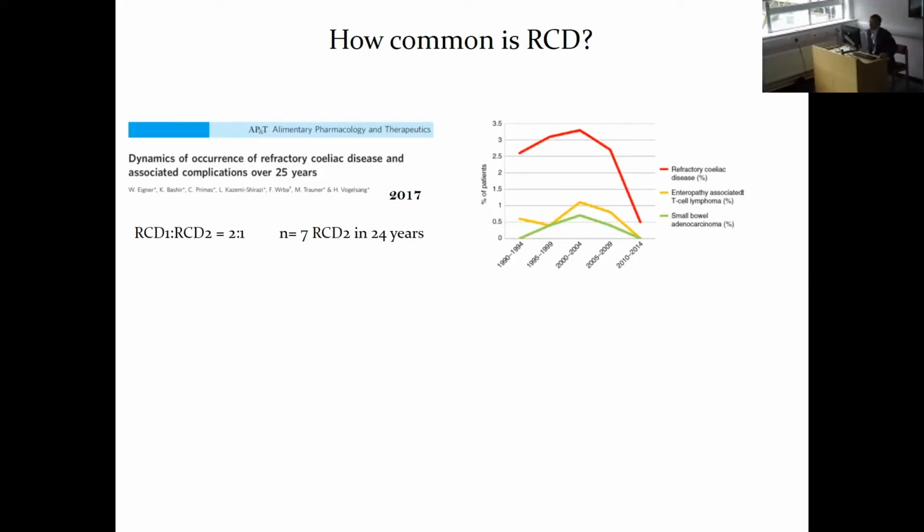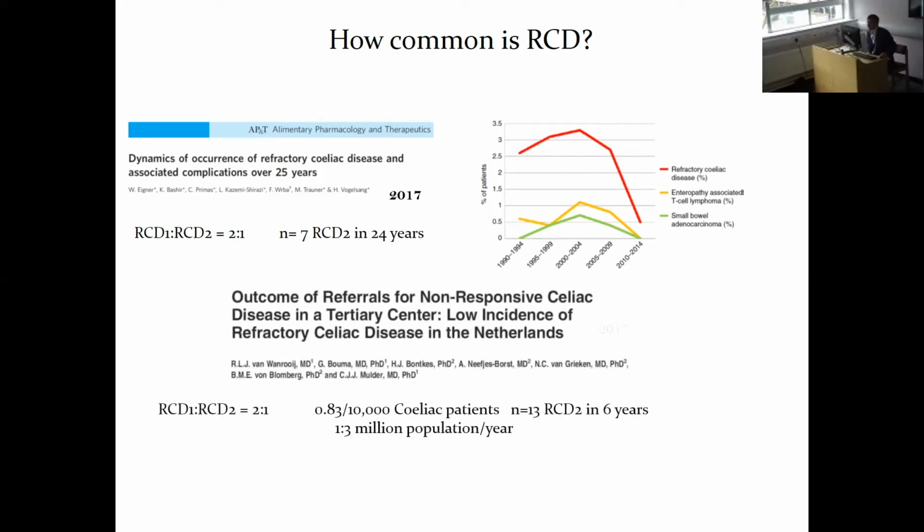The graph on the right shows the changes over time as far as can be ascertained, and it would suggest that not only is it rare, but becoming rarer, which is good news and even less to worry about. And similarly, this is the data from Holland, showing again the similar ratio of type 1 to type 2 refractory patients. And here 13 in 6 years in a national referral centre, about 1 in 3 million population per year. So an exceptionally rare condition, the type 2 refractory celiac disease.